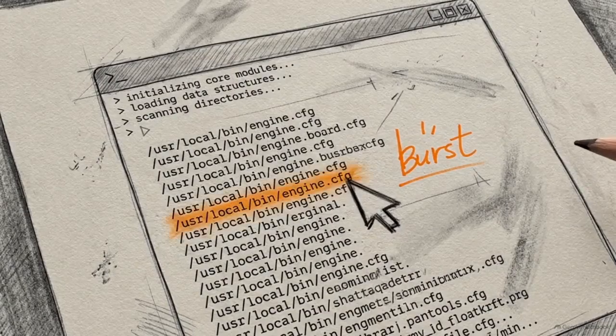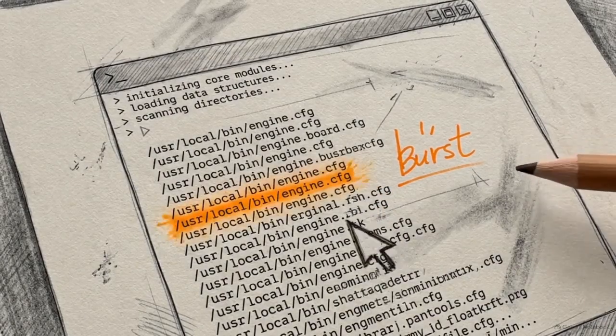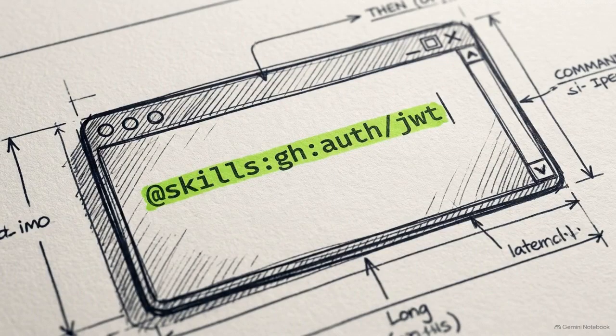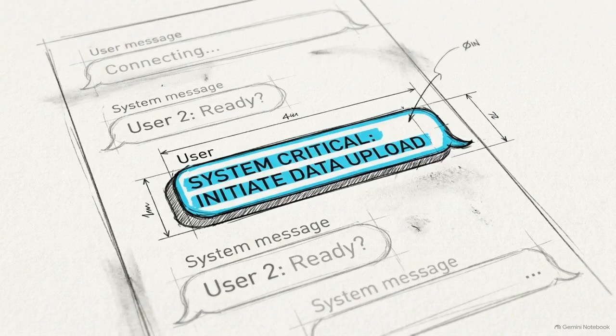If 56,000 Tier 1 skills are completely absent from the system prompt, how does the agent know how to use them? The answer is dynamic user turn injection. The developer explicitly references a skill's URI in their prompt, causing the client to fetch and append the instructions for that single conversation turn only.